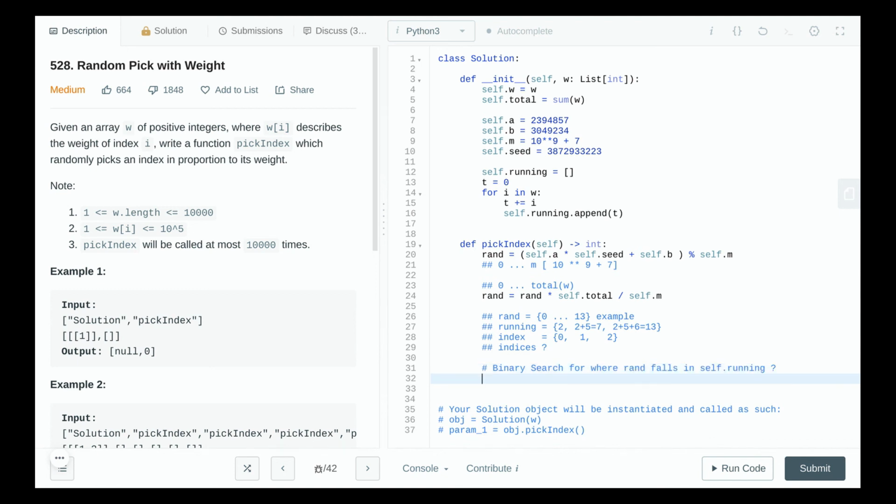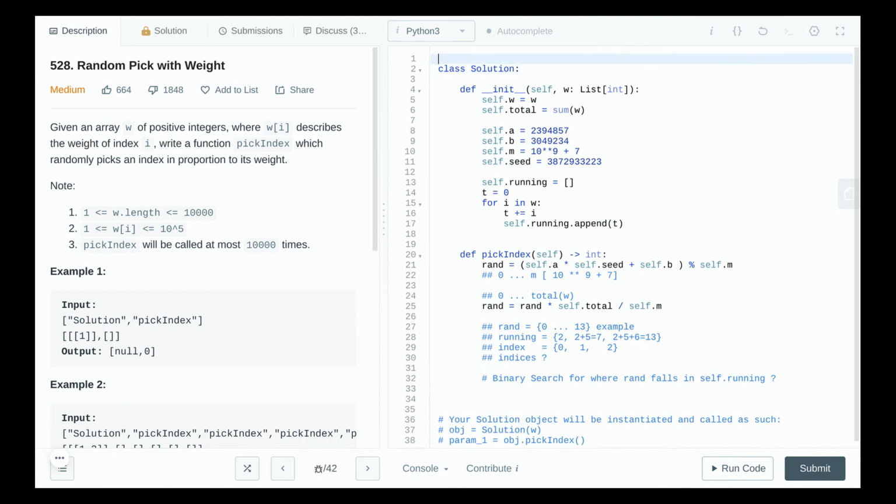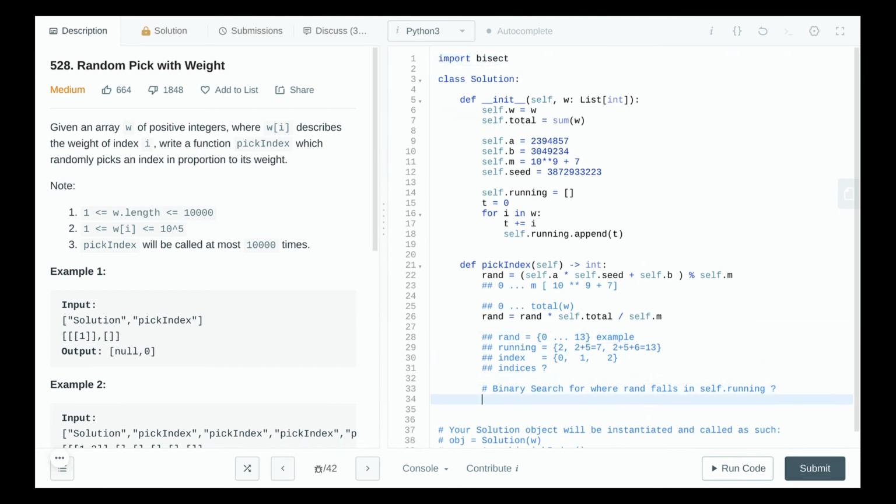And in order to do this, we can use in Python an inbuilt functionality called bisect. So bisect has a function called bisect_left, which gives us the index to insert a particular integer in a sorted array, which means it also finds where a random number lies in the running total count. Okay, and this is the index, and we just need to return this index.